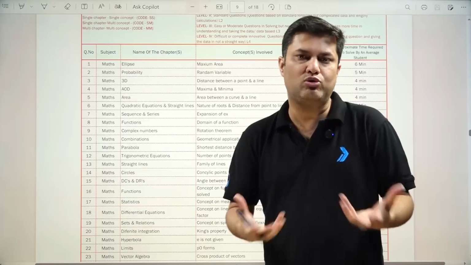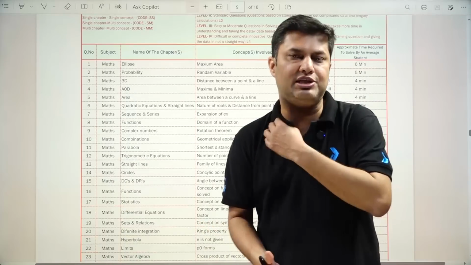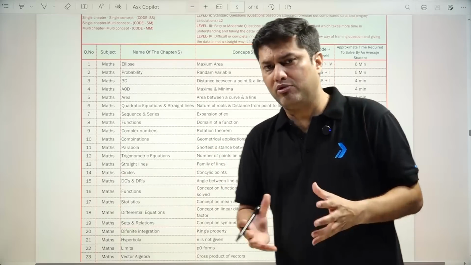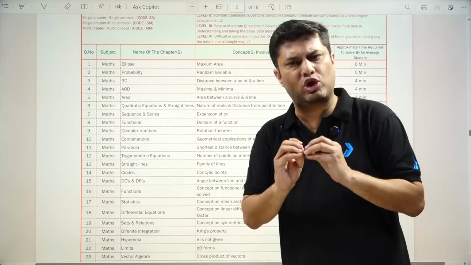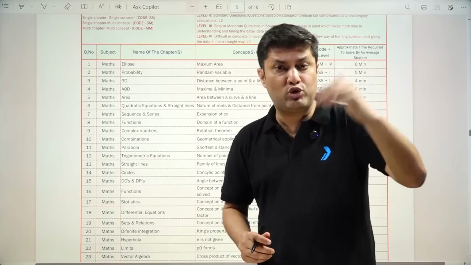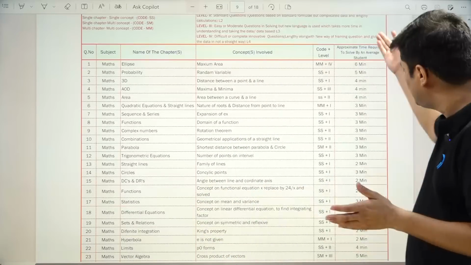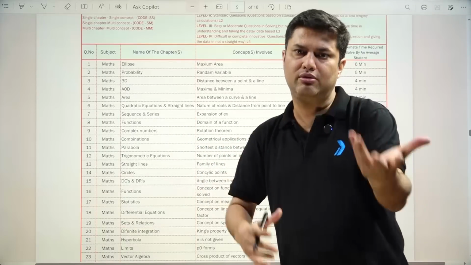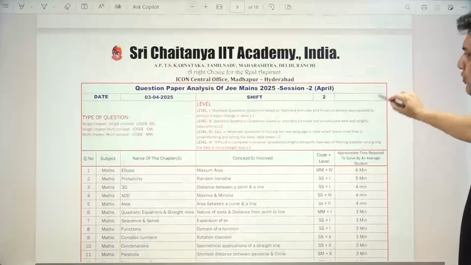the problems will be around 70-75 minutes or more, because this is the time students actually give to the math section. Obviously, I'm not saying that students have attempted all the problems, but for the students who have attempted the problems, few scoring opportunities are there in each and every paper. Like 8 to 10 problems you can solve easily if you are prepared well. These are the scoring opportunities, but to solve more than 10 or 12 questions, definitely you have to work hard a lot. But yes, third shift 2 contains questions which take more than 3 or 4 minutes. So this is quite a lengthy paper. In fact, more than both the second shifts. Okay, let's move to the 4th shift.